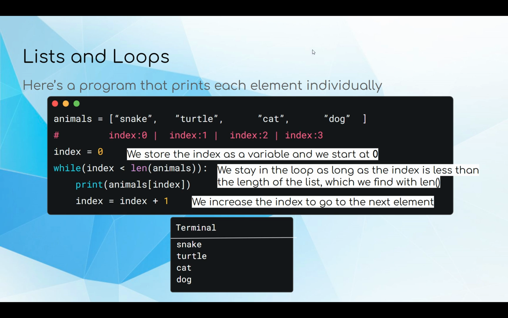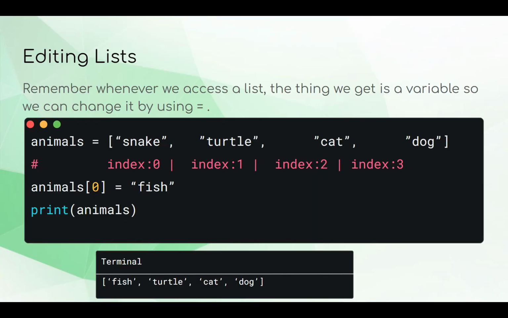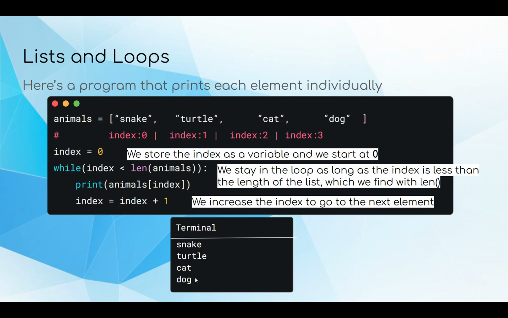Here is a program that uses loops to print each animal individually. Before, it printed them all at once formatted like a list, but this one will print them out in a line like this. We have our original list with snake instead of fish, and then we have a counter called index equals 0.